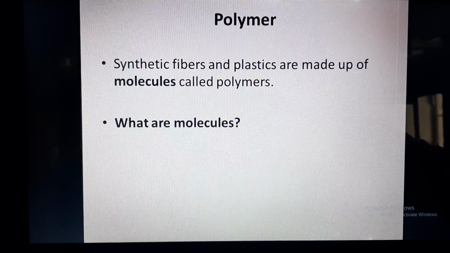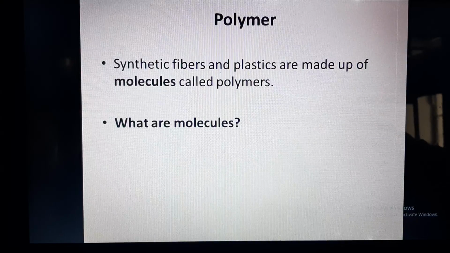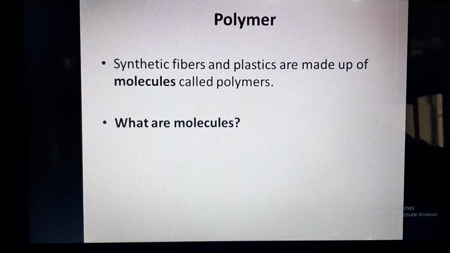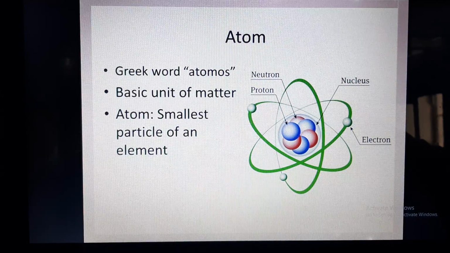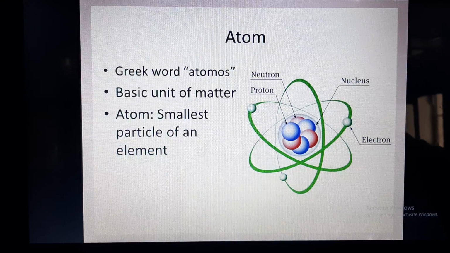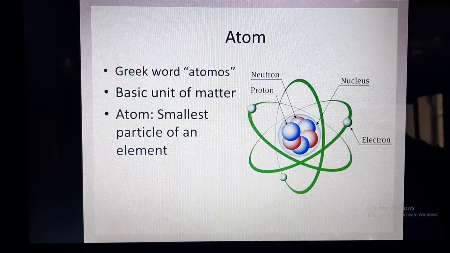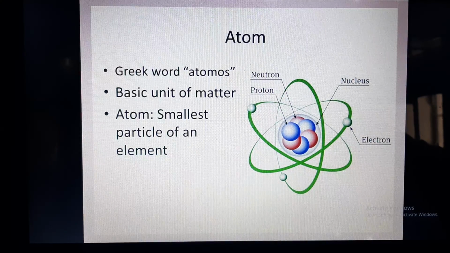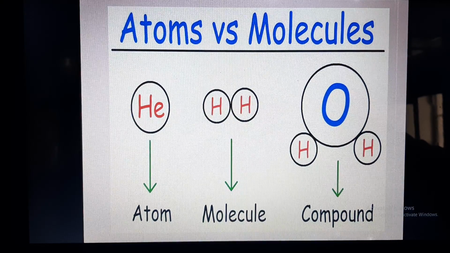Now what are molecules? To understand molecules, we should know what is an atom. So the smallest unit of a material or matter is atom, and the word atom comes from a Greek word which is called atomos, and this is the basic unit of matter, and it is the smallest particle of an element. For example, oxygen atom, hydrogen atom, etc. Now when two or more than two atoms combine together, they form a molecule.